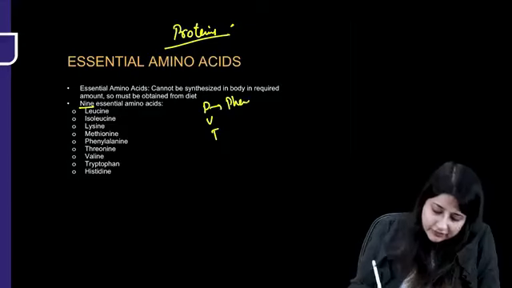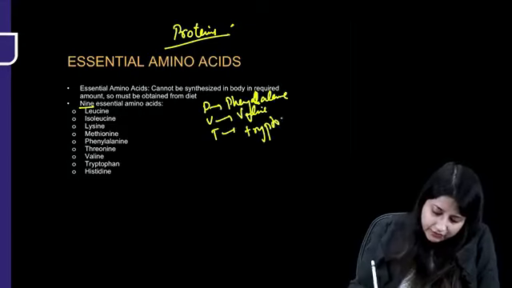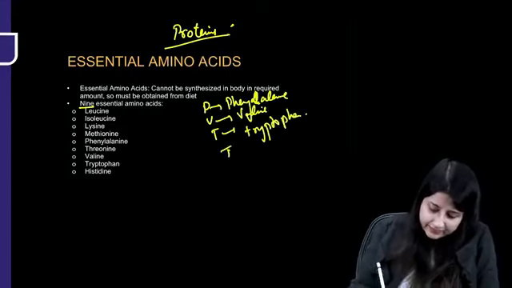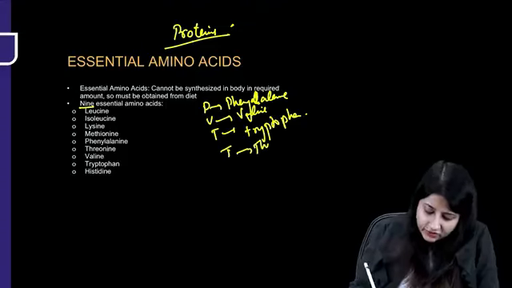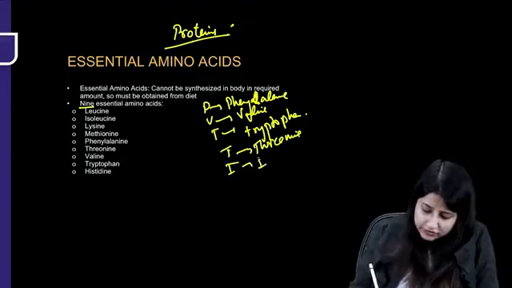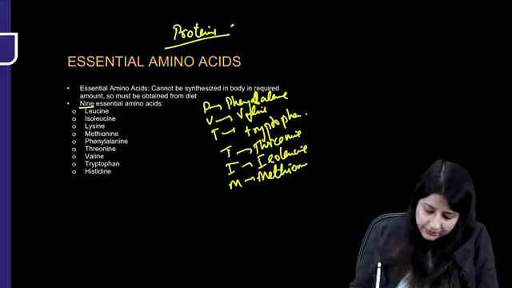Okay, so P stands for what? Phenylalanine, everybody. V stands for valine. T stands for tryptophan. Okay, there is another T, that stands for threonine. Then there is I, isoleucine. Then we have M, methionine. All right, PVT Tim Hall.